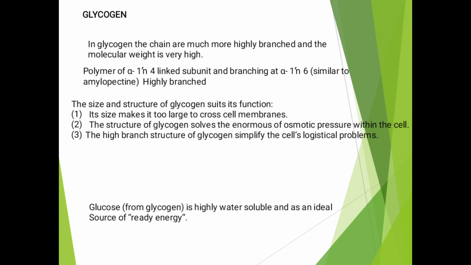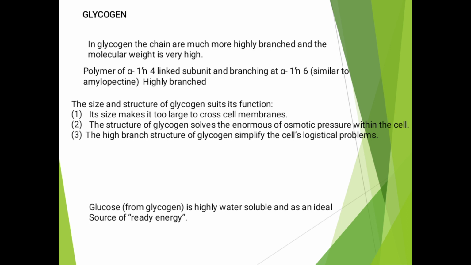Glycogen. The glycogen chains are much more highly branched. The molecular weight is very high. Glycogen is a polymer of alpha-1,4 linked subunits, and branched by alpha-1,6 linkages, similar to amylopectin. Highly branched. The size and structure of glycogen relate to its functions.